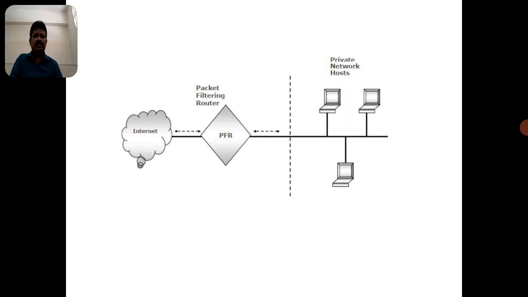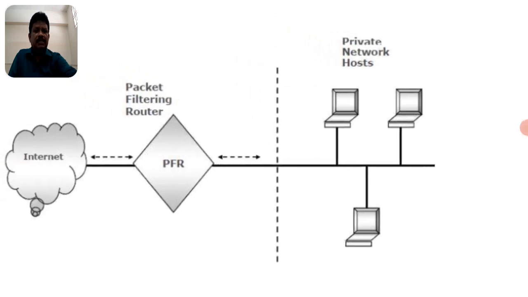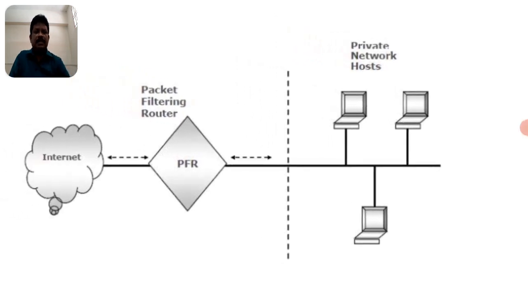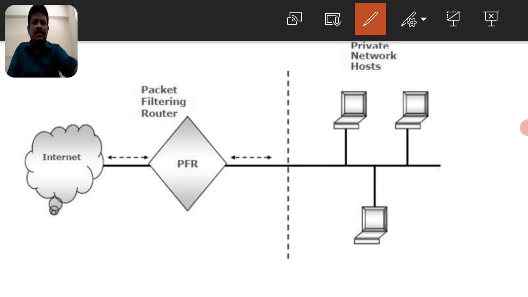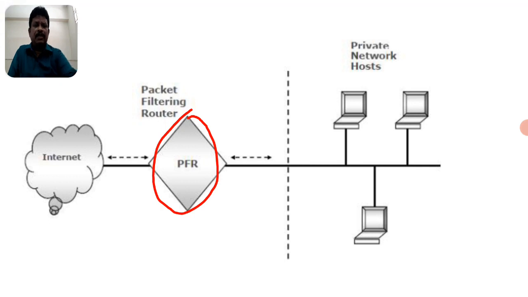Now coming to the first type, the packet filtering router. Please observe this diagram. This is a packet filtering router, a type of firewall. The firewall sits between the public network, the internet, and the private network, which has a number of connected hosts. The packet filtering router accesses the information from the public network and filters that information.